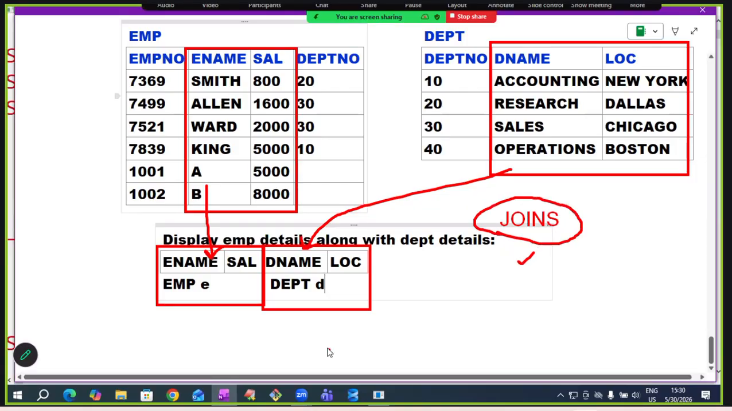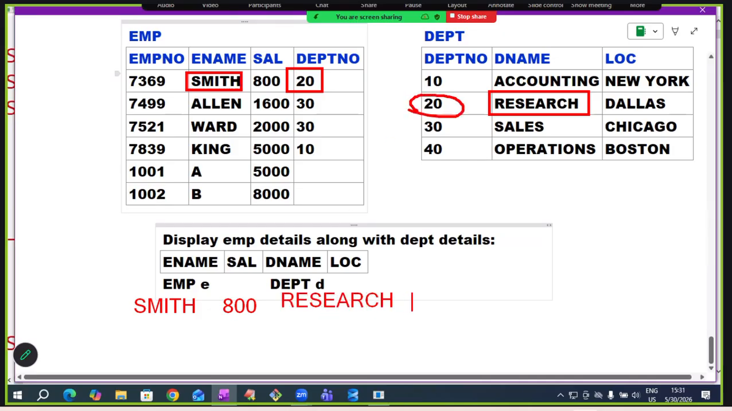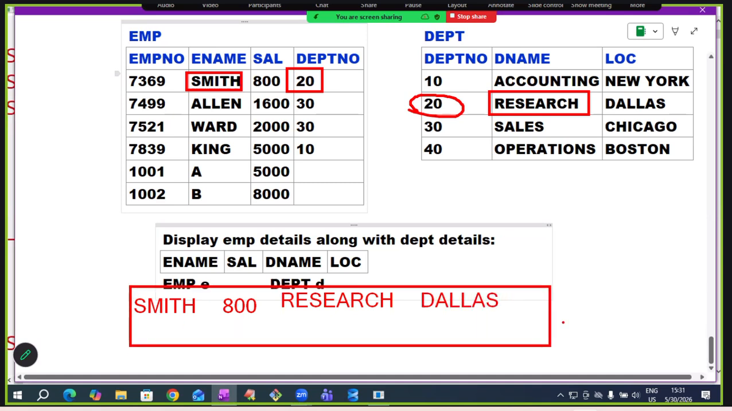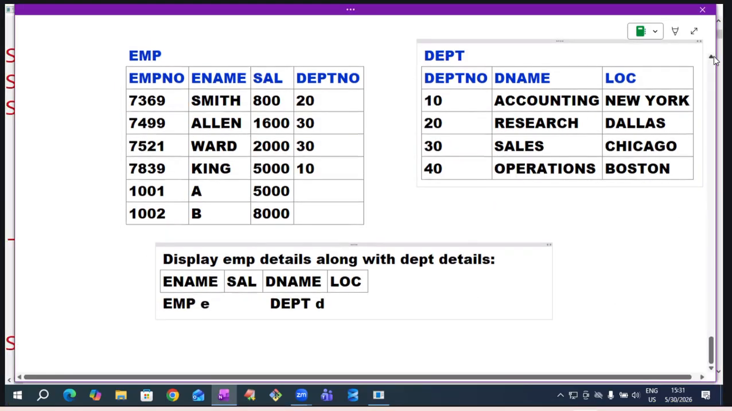Display employee details along with department details. Smith employee is salary 800. Is working in 20 department. I don't want department number. I want department name. 20 department name is research. Located at Dallas. Like this, I want to get the output. This is my requirement. Did you understand the question? I want to get employee details with department details. So this is my requirement.